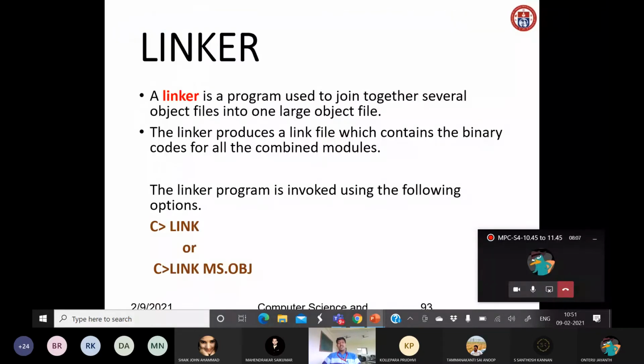Linking, as I told in the last class. A linker is a program used to join together several object files into one large object file. We have several object files available, and we combine these several object files into one large object file. That is called the linker concept.